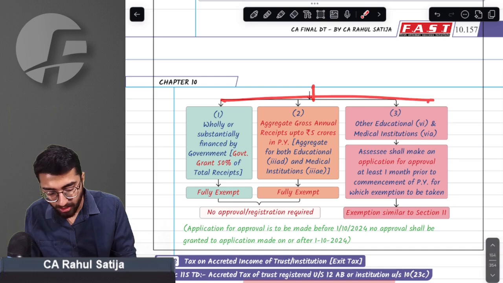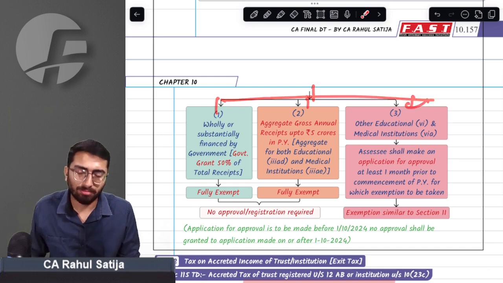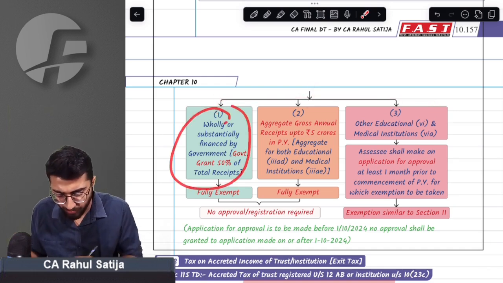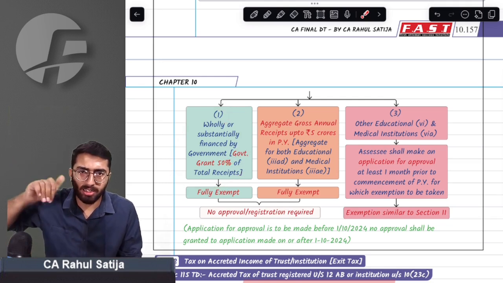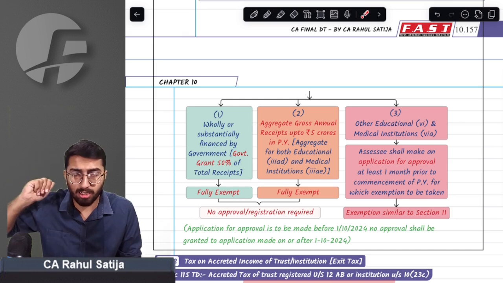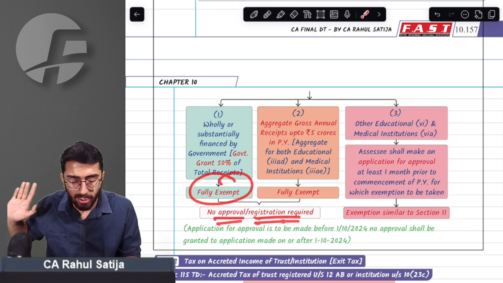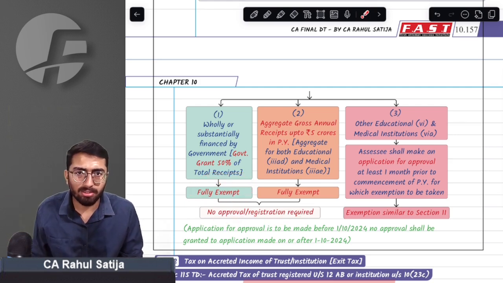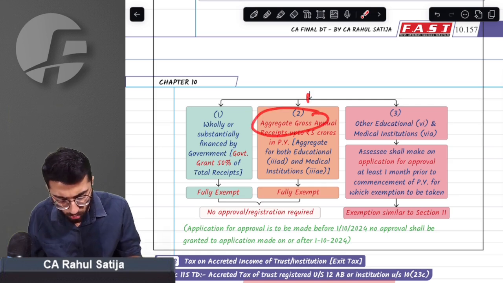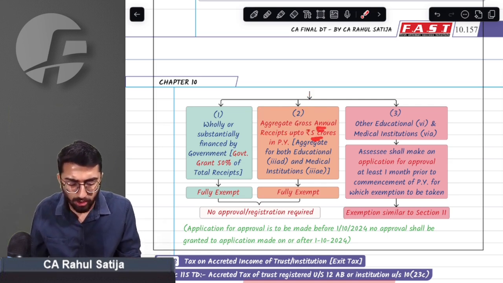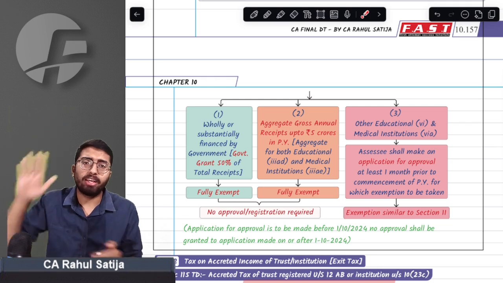This regime was applicable for three kinds of institutions. First, any institution which was wholly or substantially financed by government. That means out of the total receipts, more than 50% of the receipts are received from government. Those institutes were fully exempt. They were not required to get approval or registration. The second beneficiary of this scheme was any school or hospital whose aggregate turnover or aggregate gross receipts was up to 5 crore rupees.